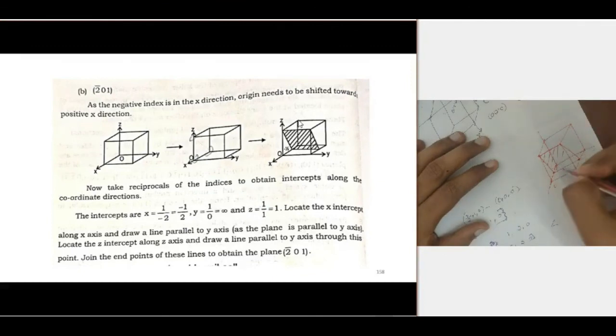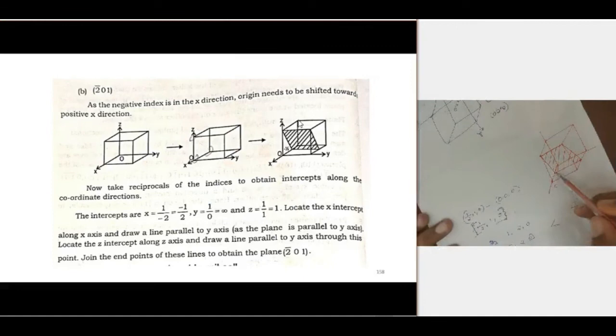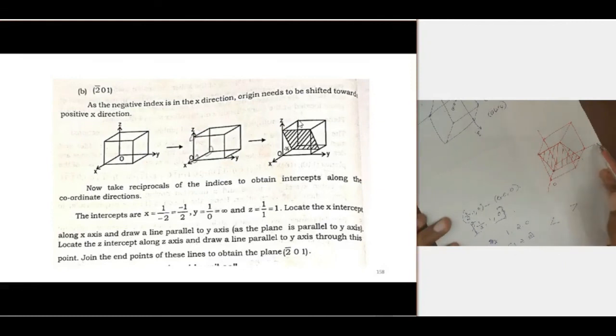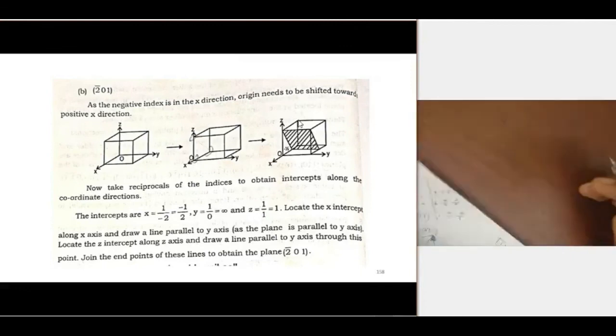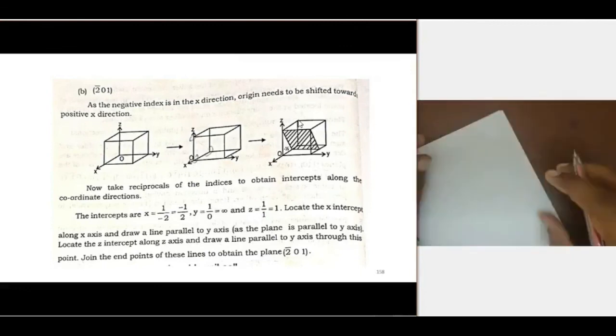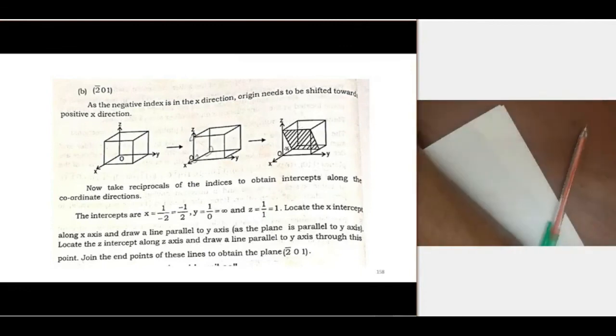This is the plane. So here the x-intercept is minus 1 by 2, because this is the origin. So x-intercept is minus 1 by 2. For the y-intercept, this plane is parallel to the y-axis, so the y-intercept will be infinity. The z-intercept is 1, at the z-axis at 1. So we can do this reverse process for finding the plane from the Miller indices.